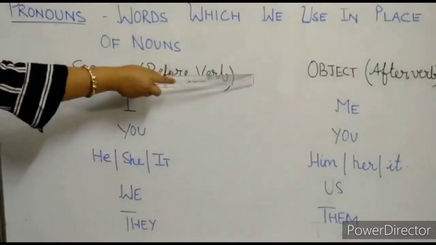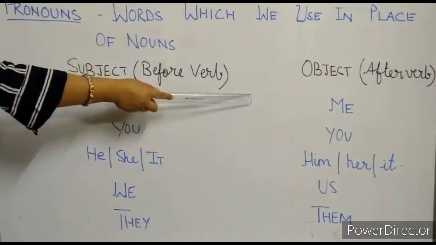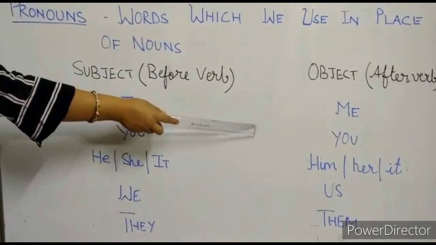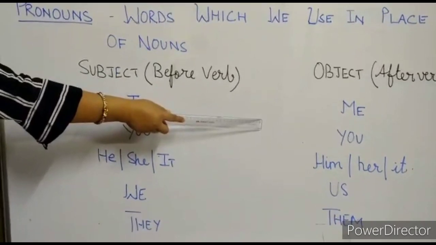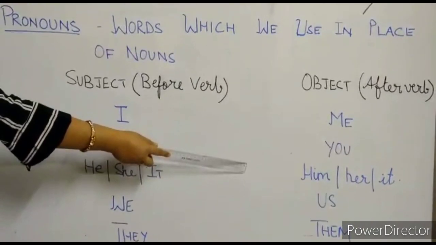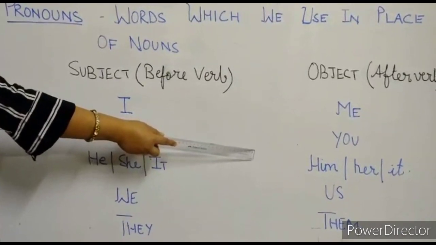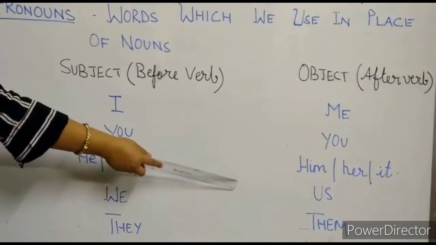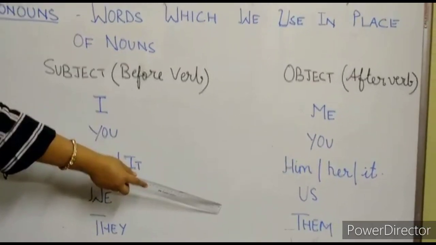Now, object pronouns, that is after the verb: me. He is talking to me. Then you, Ram talked to you. Then him, her, it. These three are again object pronouns. Us, object pronoun. Them, object pronoun.